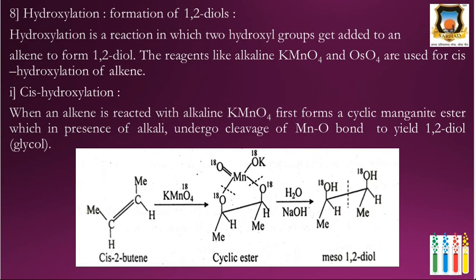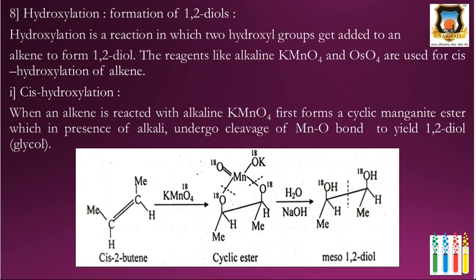Hydroxylation is a reaction in which two hydroxyl groups get added to an alkene to form 1,2-diol, and reagents like cold alkaline potassium permanganate or osmium tetroxide are used for the cis hydroxylation of alkene. In cis hydroxylation, when an alkene is reacted with alkaline permanganate, it first forms the cyclic manganate ester, and then this ester undergoes hydrolysis in presence of alkali, and it gives the meso 1,2-diol or 1,2-diol.